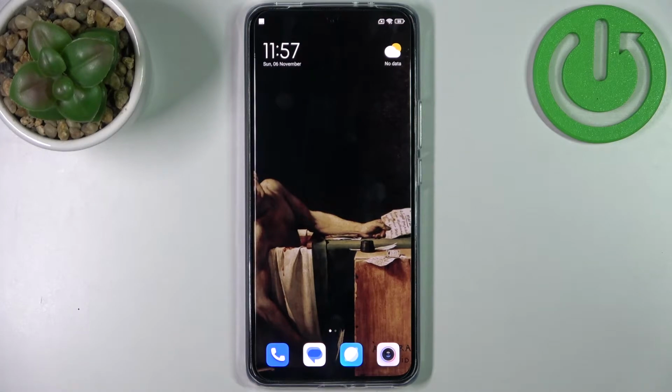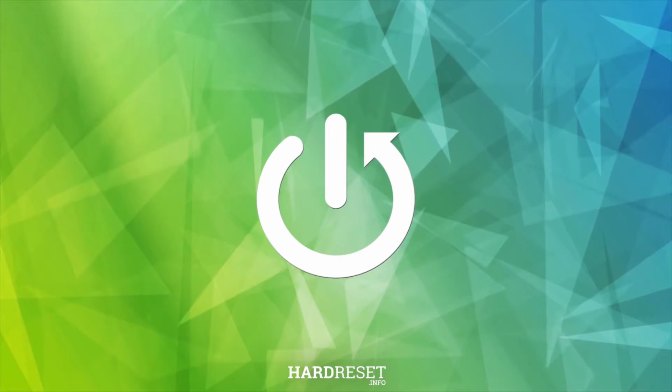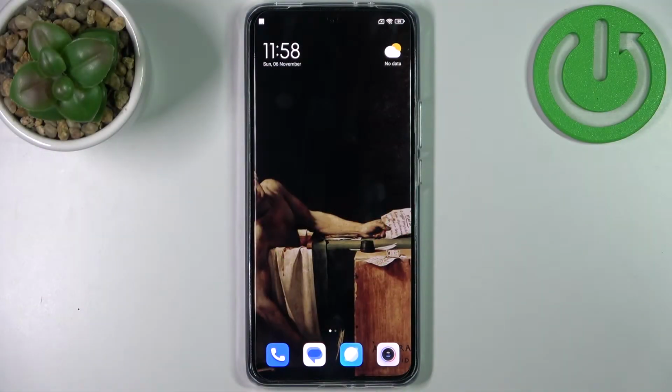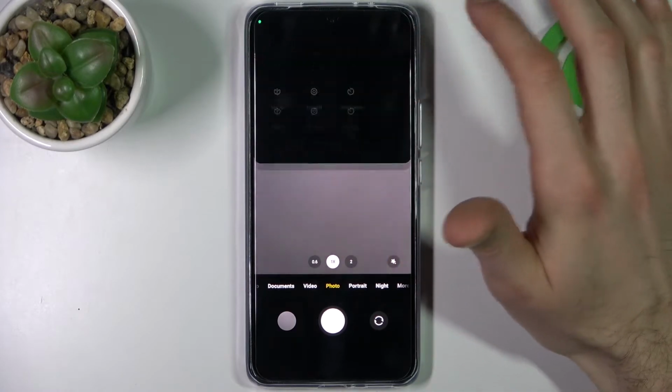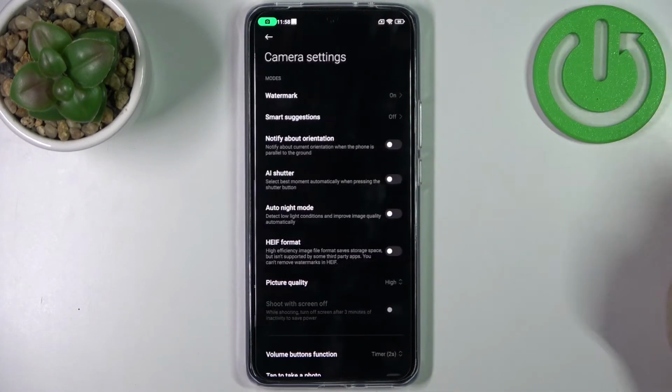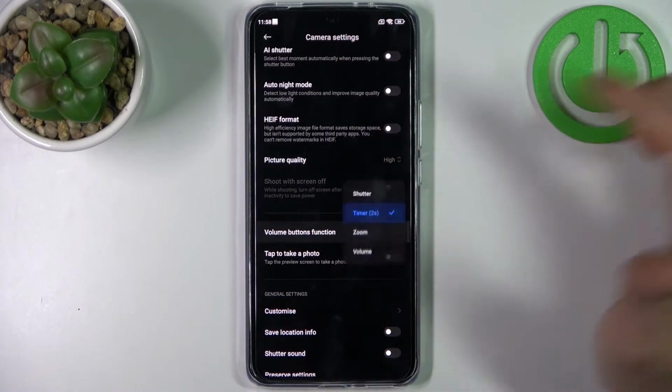Here I have Xiaomi 12T, and today I'm going to show you how to change volume buttons function in camera on this device. So to do this, firstly you have to open camera, then tap on three stripes, go to its settings, and then here you can find volume buttons function.